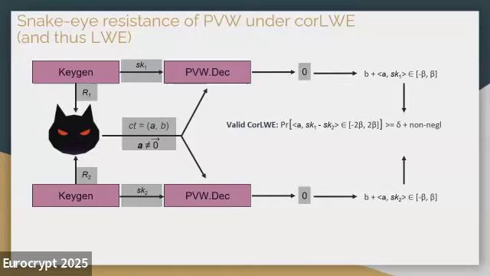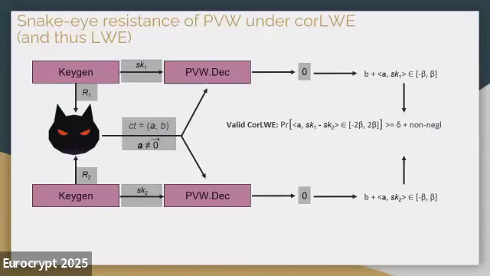And now we will prove the snake eye resistance of PVW under the core LWE assumption. The high-level intuition is that we assume there is an adversary that breaks the snake eye resistance game, and then we will use it to construct an adversary that breaks the core LWE assumption. So this adversary will directly take the core LWE challenge, which is treated as the PVW public keys, and then it will give us back a non-trivial ciphertext. Together with this ciphertext, the non-zero A part, we will perform a range check with the inner product of the A part and the correlation we have, which is SK1 minus SK2, given in the core LWE challenge.